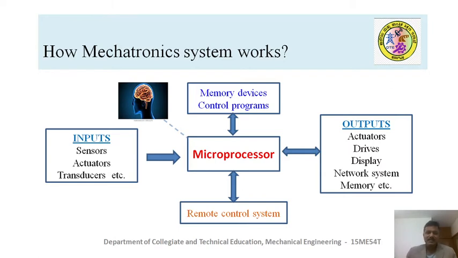As well as it takes the feedback whether that page is completed or not. That's how a brain controls the output. In a similar way, the microprocessor works like a brain in your electronic system and controls the output. That is how automatic systems do very precise work. So from this you are able to understand the importance of mechatronic systems.